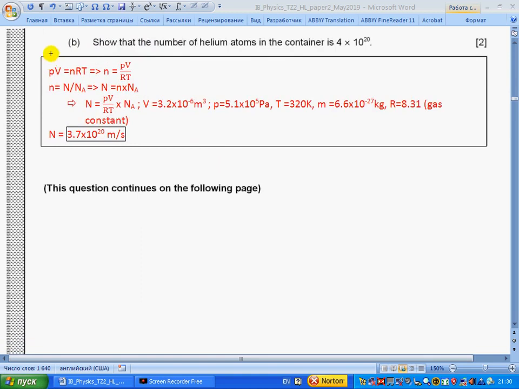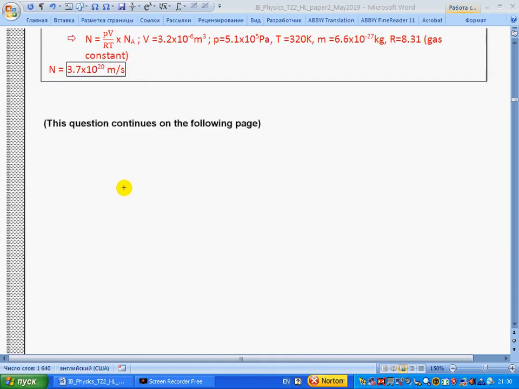Show that the number of helium atoms in the container is so much. So we have the ideal gas equation, we rewrite this for number of moles. Number of moles, on the other hand, is number of atoms divided by Avogadro's number. So number of atoms will be number of moles times N_A. Substituting the expression for number of moles and substituting known values and constants, we get 3.4 times 10^20.